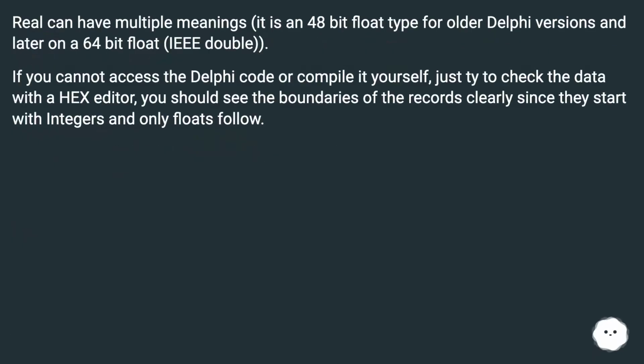Real can have multiple meanings. It is a 48-bit float type for older Delphi versions and later on a 64-bit float, IEEE double. If you cannot access the Delphi code or compile it yourself, just try to check the data with a hex editor. You should see the boundaries of the records clearly since they start with integers and only floats follow.